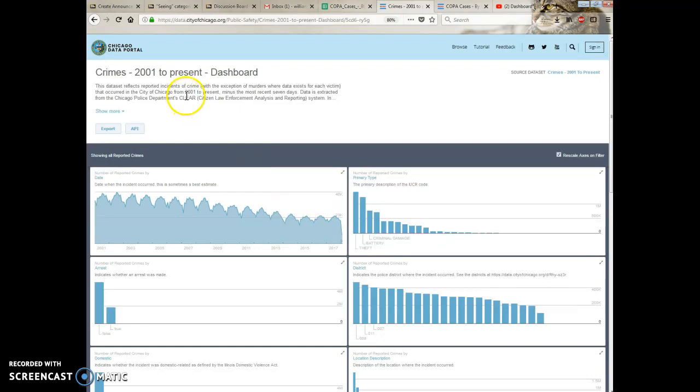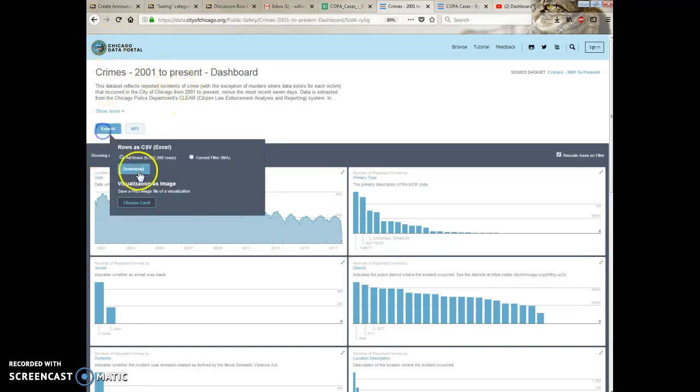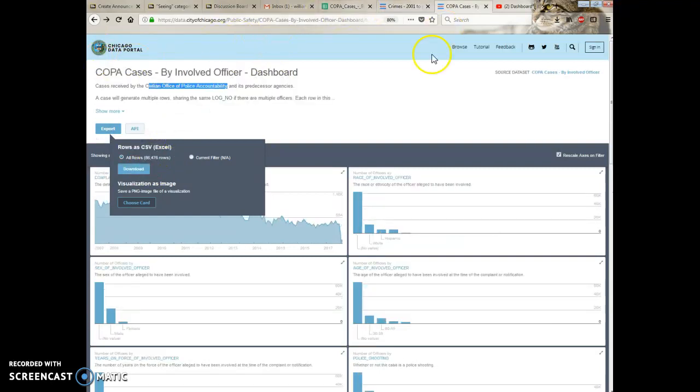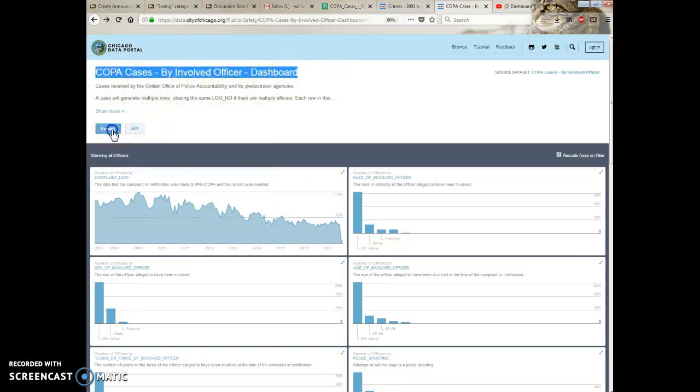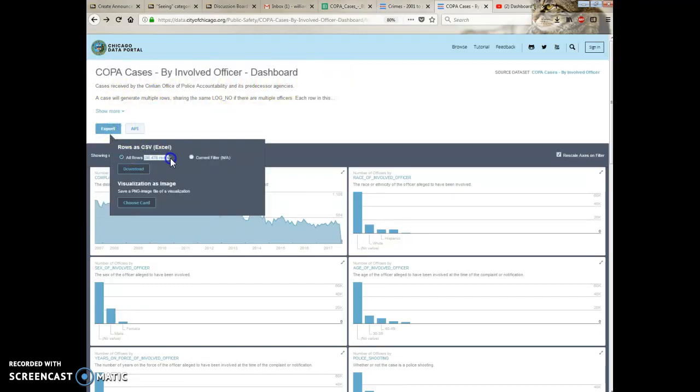My recommendation to you, and feel free, if you're really feeling it, you can go for this one. 6 million, that's pretty ambitious. My recommendation is to find a data set that is more moderate in size. Here's the COPA cases, so this is police complaints. This is 86,000. That's still big, but it's not unwieldy. There might be some that are maybe a couple thousand. That's good. Less than 100, probably a little too small. I think it can be a little more ambitious, but in the thousands, I think we can deal with this.